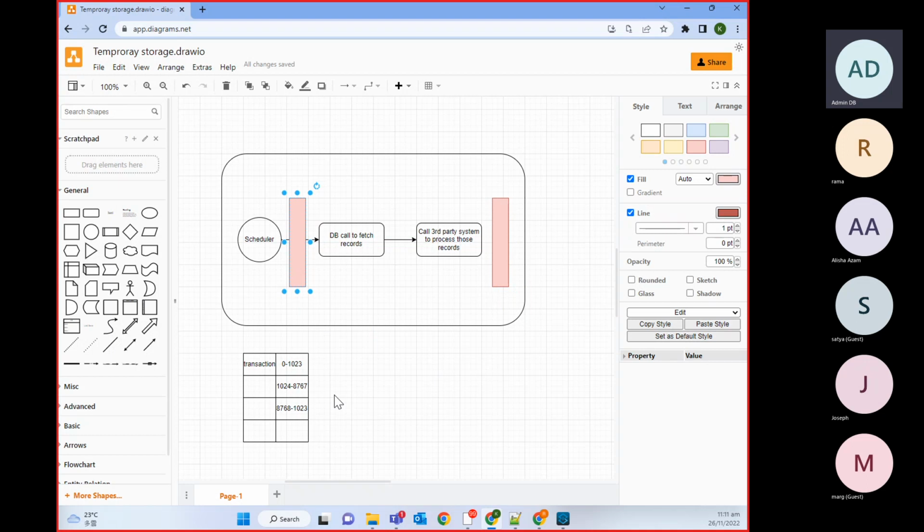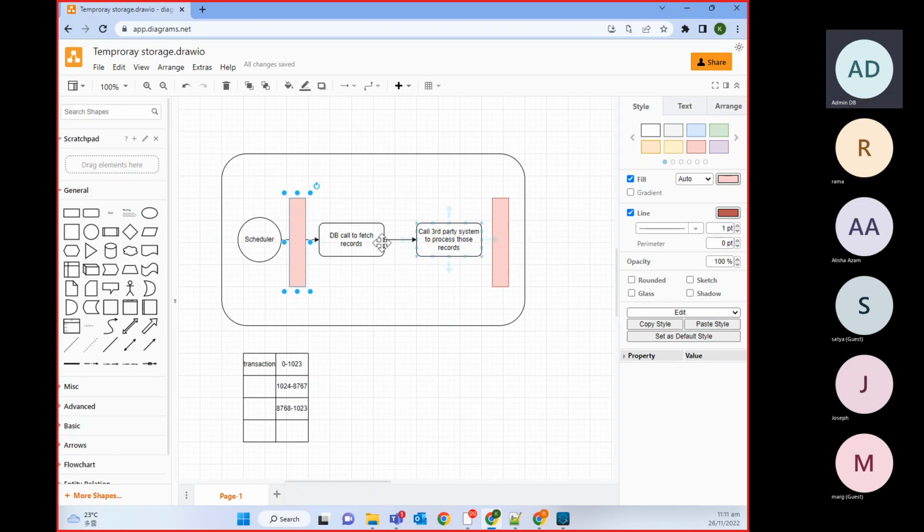Here we will fetch the last processed record whenever we start the processing. So in the second run, we will get the last processed record as 1023, and we will automatically start from 1024.